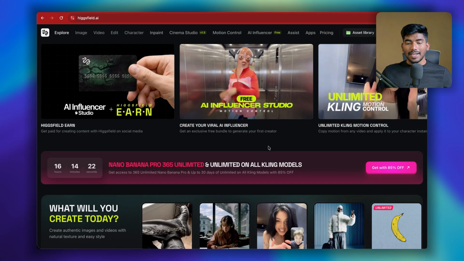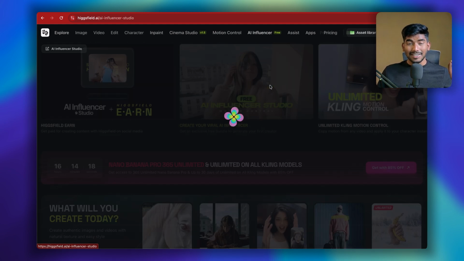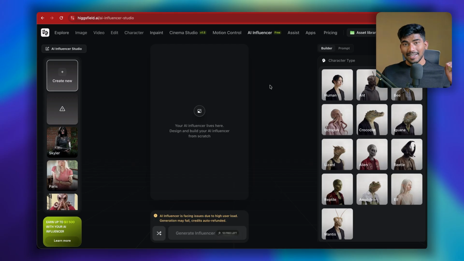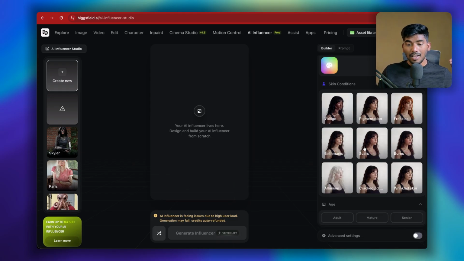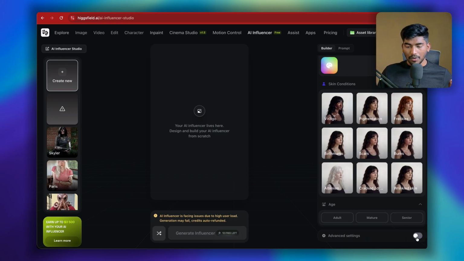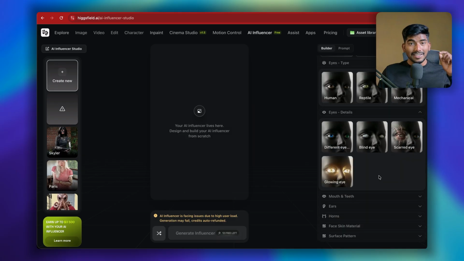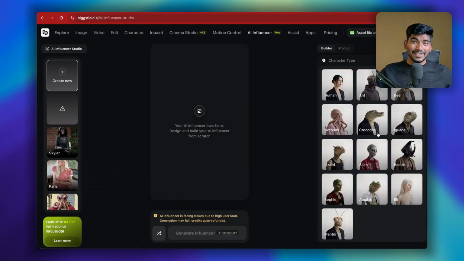So we are talking about the AI Influencer Studio of Higgsfield, which they just released, and this is a game changer for the creators and AI influencers. Let me show you what I mean by that. So this is a screen of AI Influencer Studio. As you can see, this is the builder where we have a lot of parameters which we can control. These are basic parameters, and if I go into advanced settings, I have a lot of parameters, like each and every detail of the influencer that we can control. And this is basically designed to give you viral video formats.